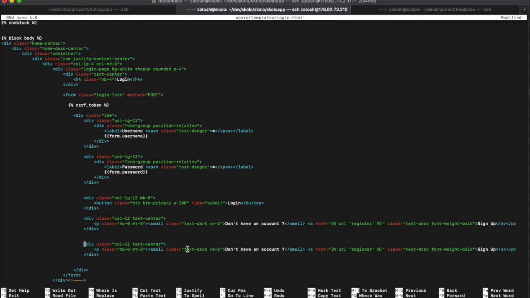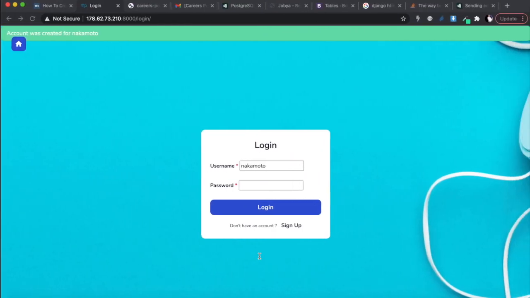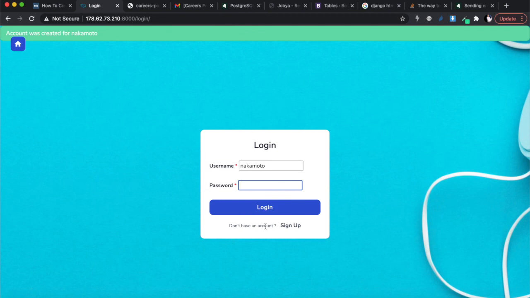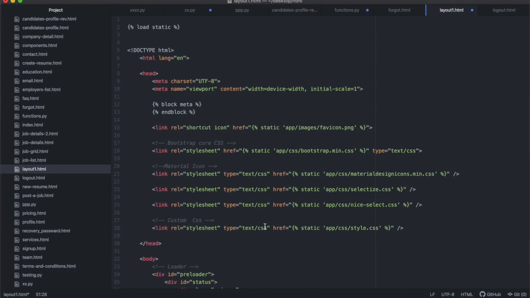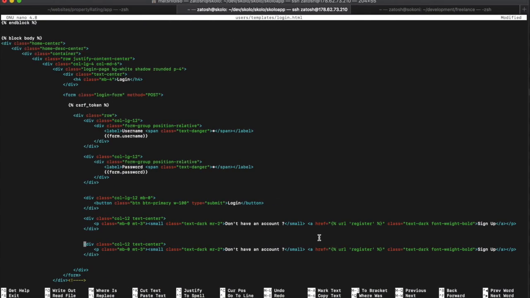Actually, this small that says don't have an account, I can just remove that. So this whole section that says don't have an account, from that small to that small over there, I can just remove that, understand? So that I only have the sign up, but instead of sign up, I will write something else. Okay, so let's remove all of that.